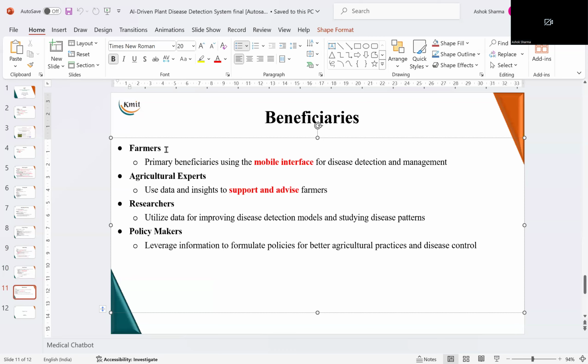Now, besides these, there are researchers and policy makers who can use this project. Now, how it can be useful for researchers and policy makers, I leave it as an exercise for you. What are the changes that you should do in the project so it can benefit directly the researchers and directly the policy makers? I leave it to you as an exercise, and I conclude here.